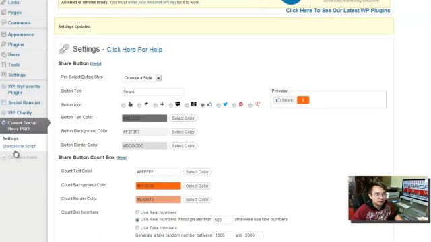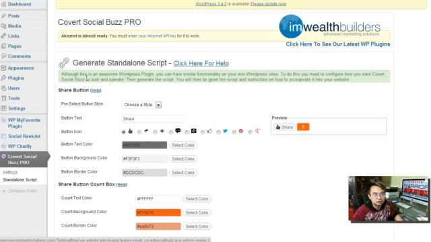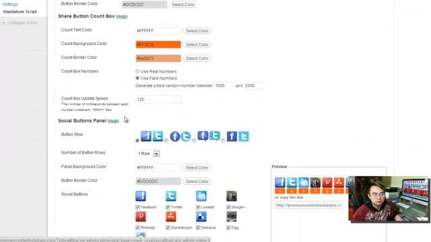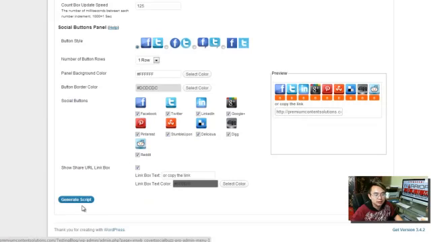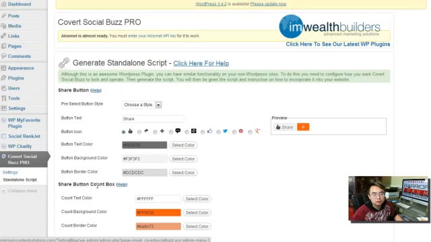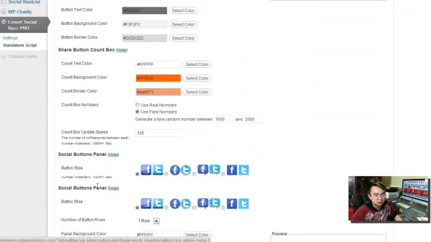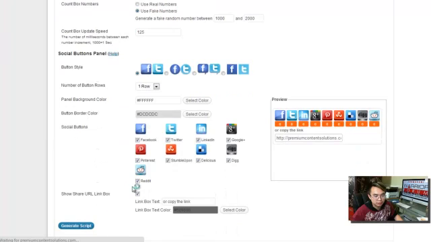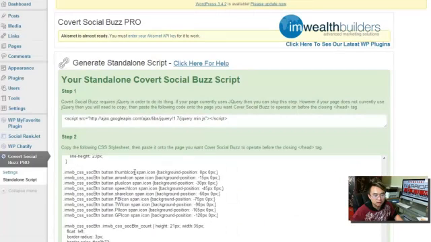And what I want to point out is that not only does this plugin work within a WordPress site, it also has a standalone script, which, if you read here, you can configure exactly the same way, but you can put it in any other HTML site that is not WordPress. All you have to do is generate a script and copy it.